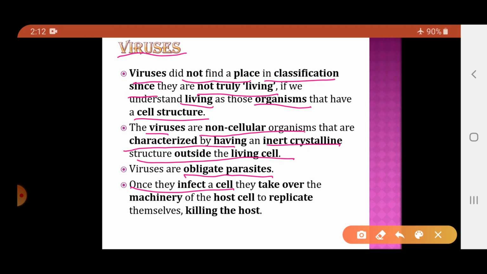Once they infect the cell, they take over the machinery of the host cell to replicate themselves, killing the host. So basically, when they are outside the host, they behave as a non-living entity. Once they enter into the host, they use the machinery of the host cell. That is, they take the materials from the host cell. They use the DNA of the host cell. Using the DNA of the host cell, they will multiply and they may also kill the host cell.